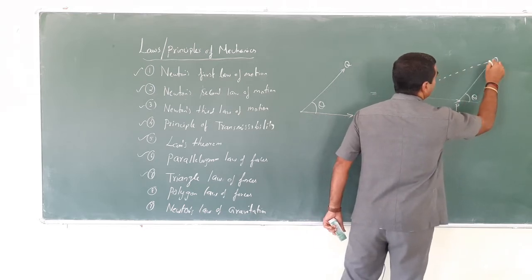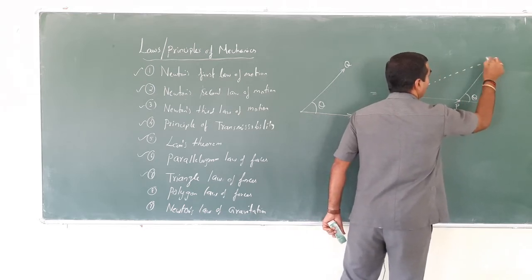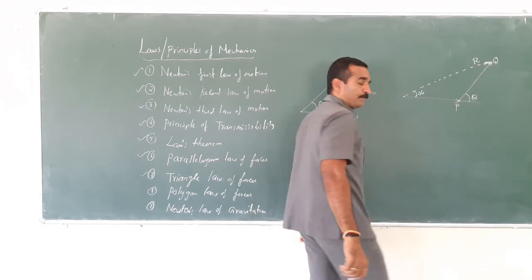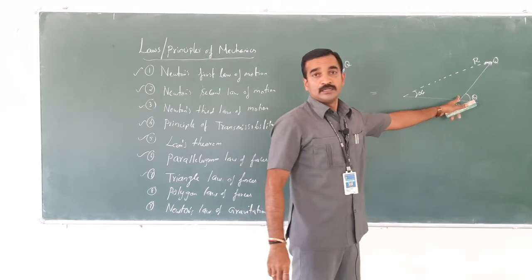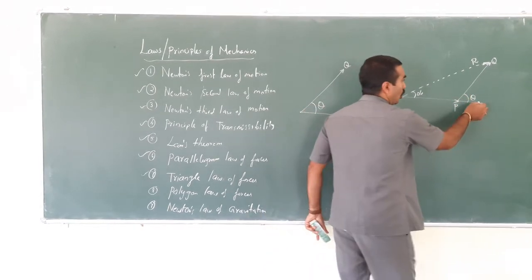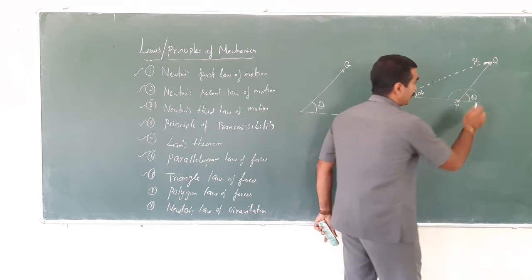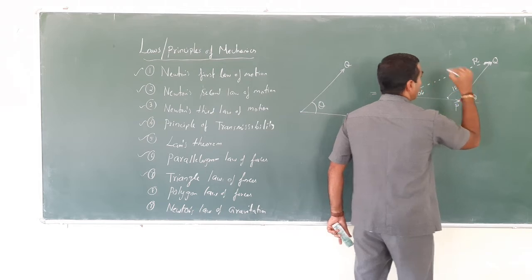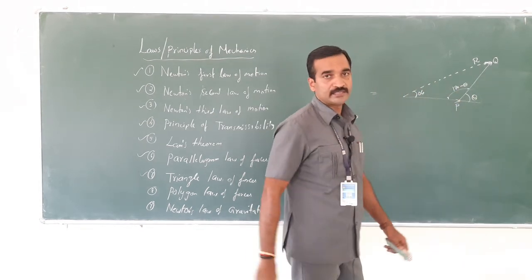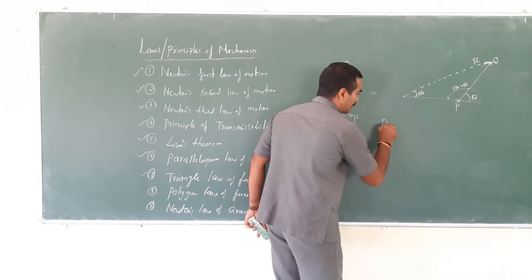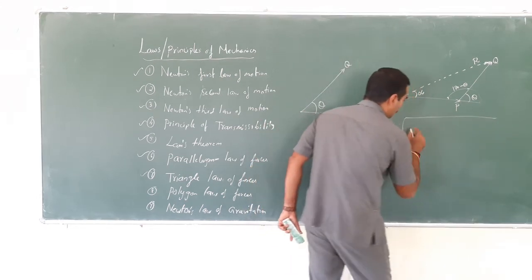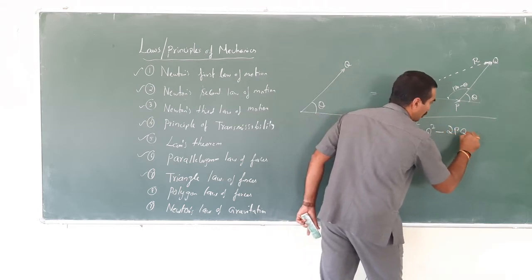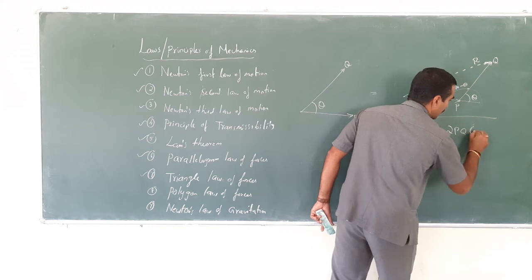So this is the resultant, closing in the opposite order. The angle is alpha. What about this angle? If this is theta, this is 180 degree. Therefore, this could be 180 minus theta. So the magnitude of the resultant would be root of P square plus Q square minus 2PQ cos theta.